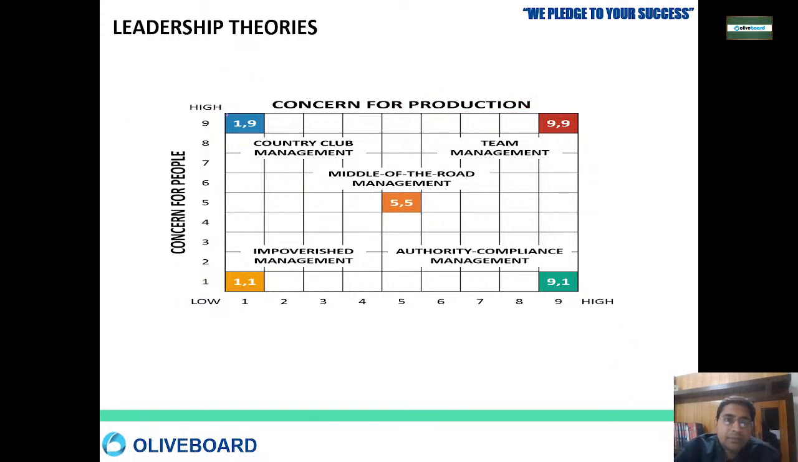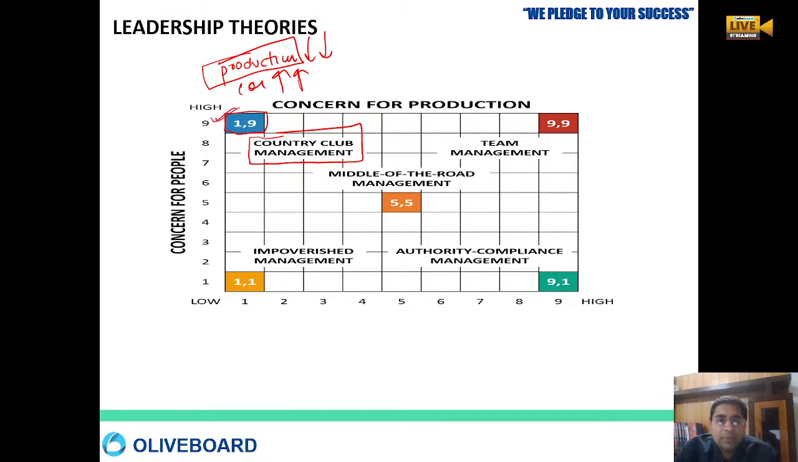At this place, production is very, very low and concern is very, very high. So if you are not focusing on production and giving too much concern to the people, then we call it country club management. That means okay, whatever is happening is fine, it's going on. Production is going on, but a lot of concern is given to the people.